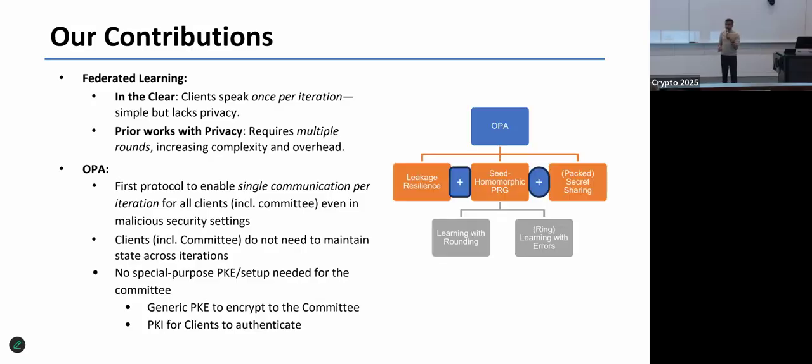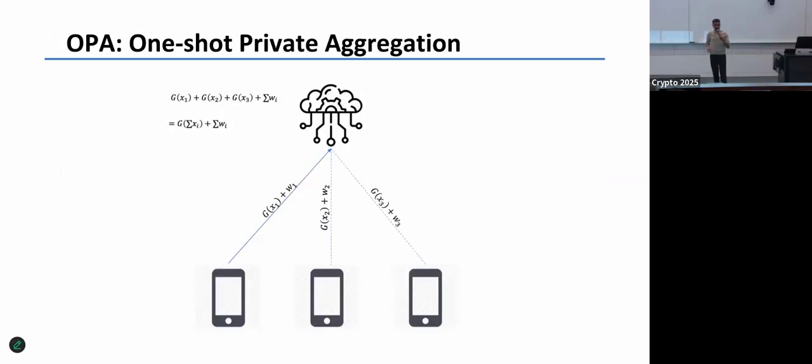Okay, so how do we actually build OPA? We build it using this notion that we have proved that something is leakage resilient. I'll explain why it's leakage resilient. Then we use a seed homomorphic PRG and packed secret sharing. We instantiate the seed homomorphic PRG from learning with rounding and ring learning with errors. So how do we do it?